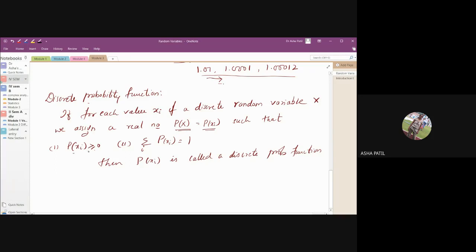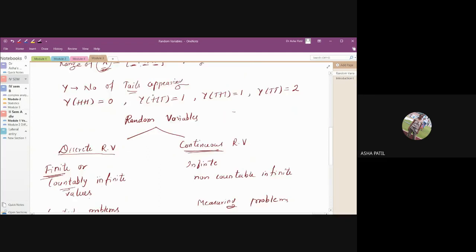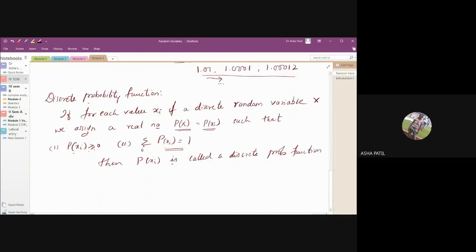Each of the probabilities is positive, and the sum of all the probabilities is 1. If you take the sum of the probability that 0 appears, probability of 1, probability of 2, the sum of all these must be equal to 1. Then such a function p of xi is called a discrete probability function.